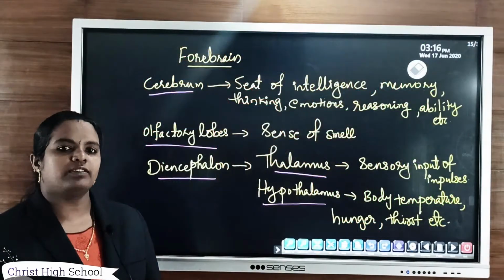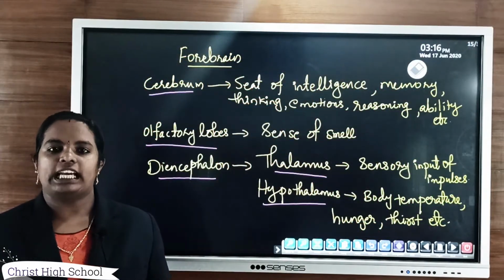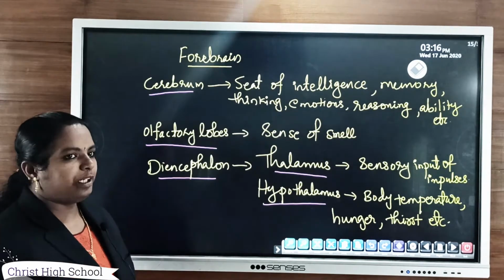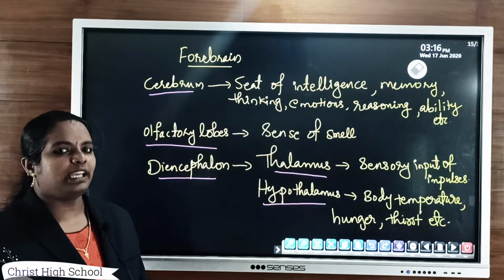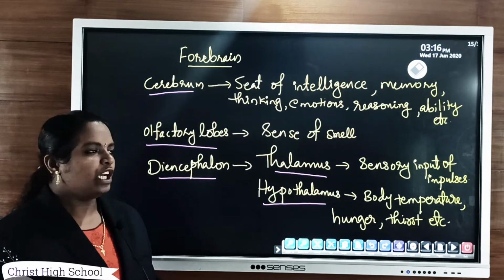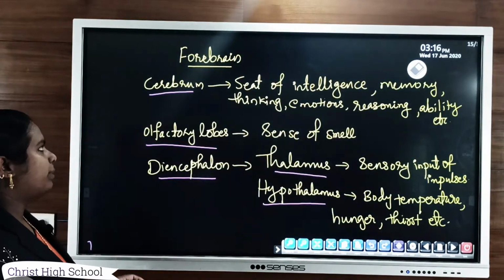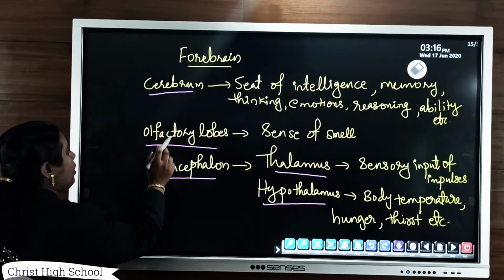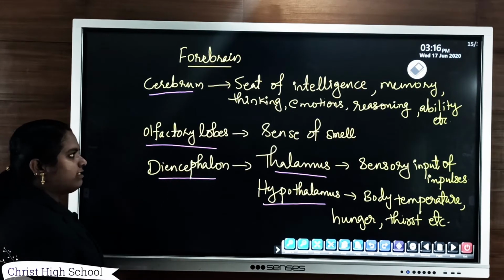So the central nervous system mainly consists of brain and spinal cord, and in brain we have three main parts. One is forebrain, then second one midbrain, and third one that is hindbrain. So first we will discuss forebrain. Forebrain consists of three parts: cerebrum, olfactory lobes and diencephalon.